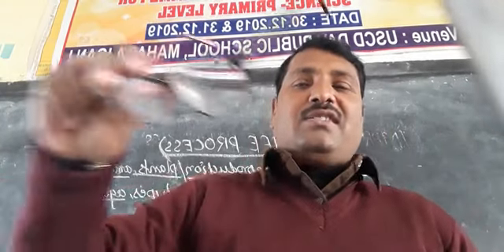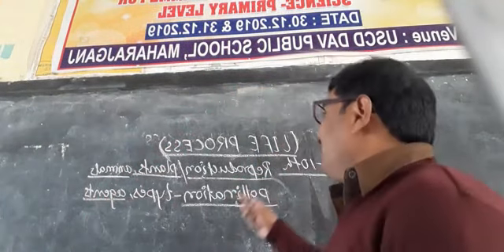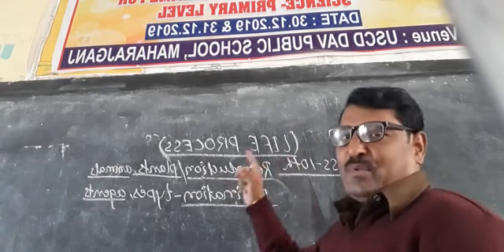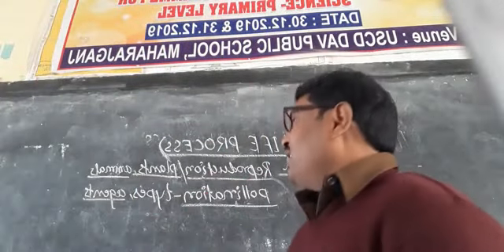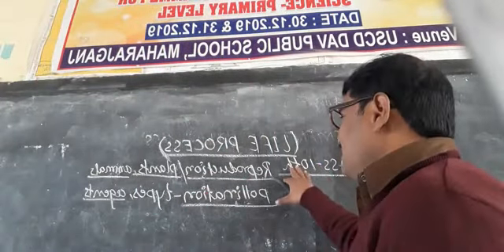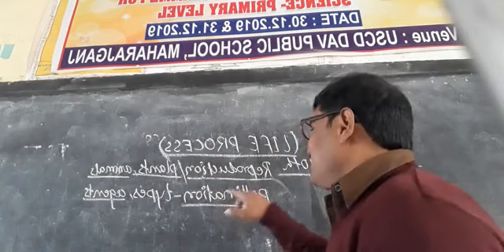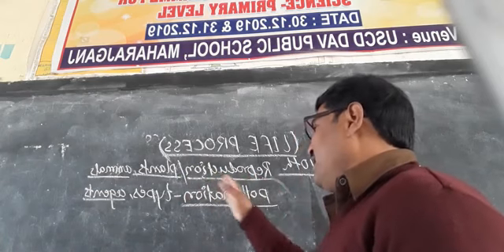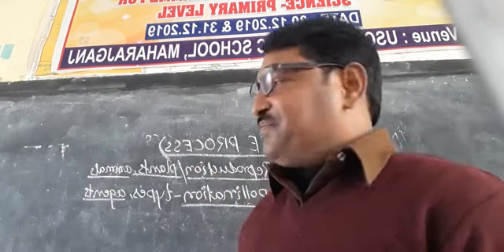In online class, we have to discuss the chapter Life Processes of class 10. The Life Processes chapter is a very large chapter in the context of class 10th, and we have to discuss the subtopics under this chapter: reproduction in plants and animals, as well as pollination, its types and agents.